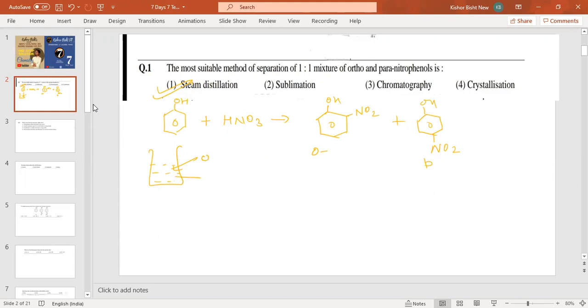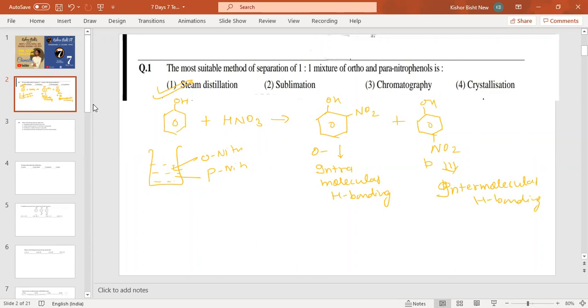In this one, orthonitrophenol and paranitrophenol both substances are present. But now you remember that orthonitrophenol forms intramolecular hydrogen bond. At the same time, paranitrophenol forms intermolecular hydrogen bond.